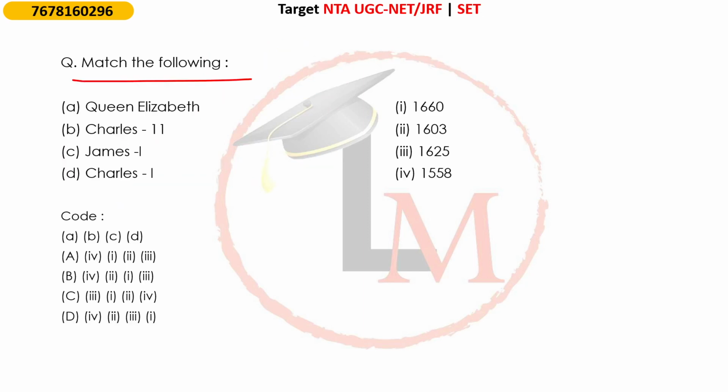ठीक है, next question. Match the following. ठीक है, now matching the following ये भी आता है. ठीक है, let's say they can give you many various chronological events and they will say match with the date. ऑथर एंड बुक्स तो आता ही है, इवेंट्स का भी आ सकता है. सो फर्स्ट ऑप्शन क्वीन एलिजाबेथ, देन चार्ल्स द सेकंड, जेम्स द फर्स्ट, एंड चार्ल्स द फर्स्ट.